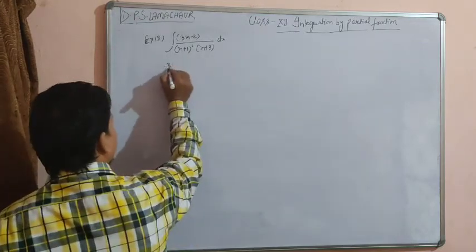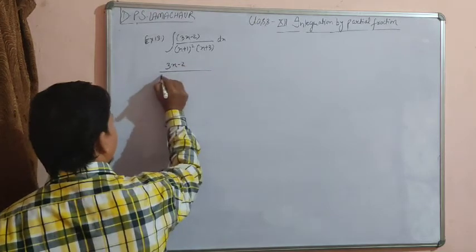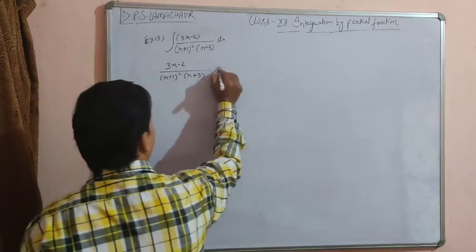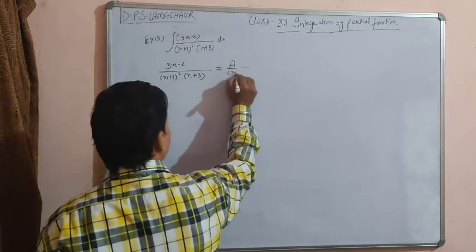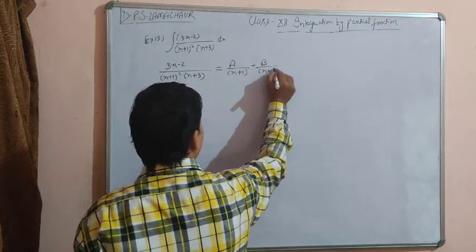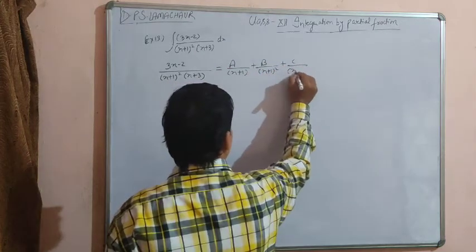So first we will write it like (3x minus 2) divided by (x plus 1) whole square times (x plus 3), and we will express it like a upon (x plus 1) plus b upon (x plus 1) whole square plus c upon (x plus 3).